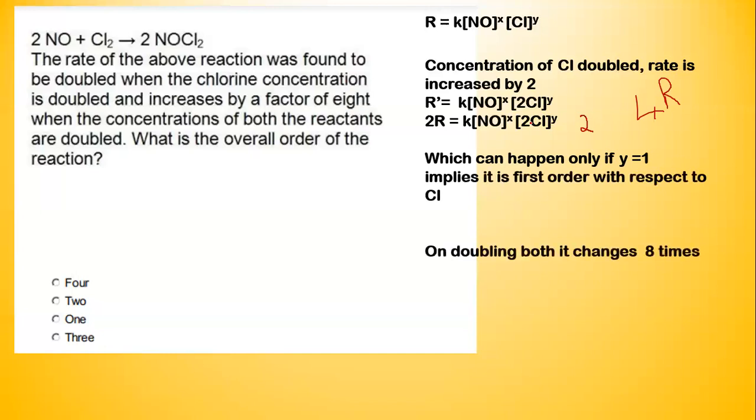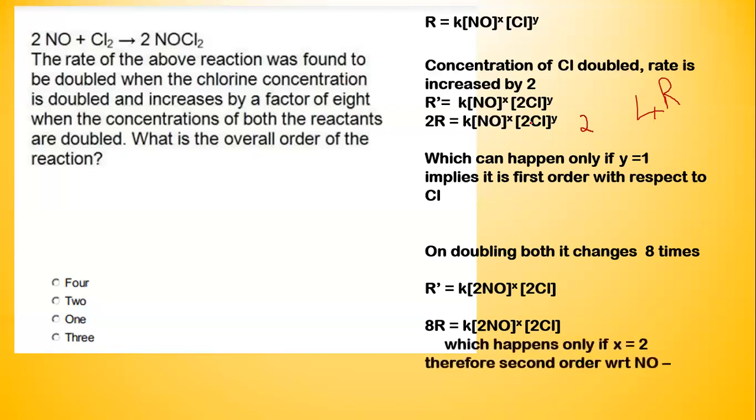Now let's go to the second part given. On doubling both the concentrations, the rate changes 8 times, or changes by a factor of 8. Again, we'll do the same procedure, but here the difference is we already know that y is equal to 1. Now we need to solve for x only, and the new rate should be 8 times the previous rate. So for that to happen, x should be equal to 2. Suppose here if we have x equal to 1, then the whole rate should change only 4 times the previous rate. Why? Let's take a look at this.